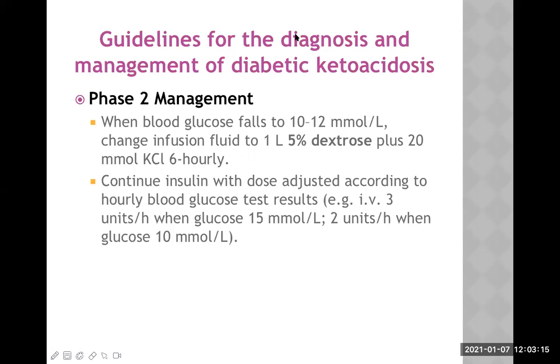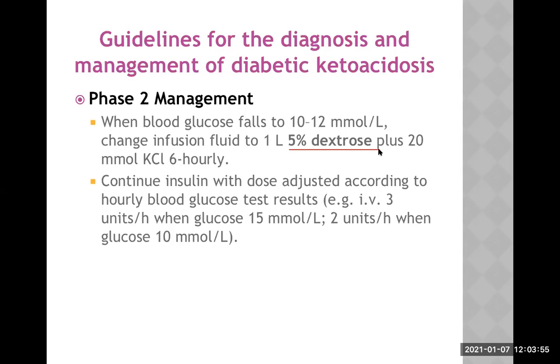Now an important question comes here. This is a case of diabetes. Then why am I giving 5% dextrose containing fluid? Who can answer this? What is the necessity? Sir, maybe to prevent the hypoglycemia, sir. That's why we are giving dextrose. Okay, good point. Anybody else? One other student, please. Why 5% dextrose? Why have I changed the IV fluid to 5% dextrose now? Sir, because we are giving insulin and insulin will cause hypoglycemia, to make sure it will not occur.